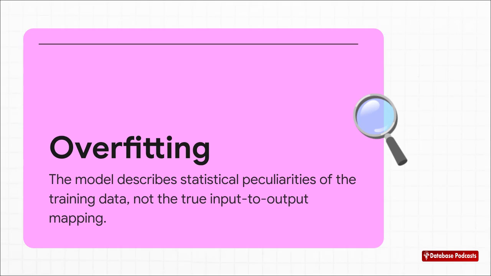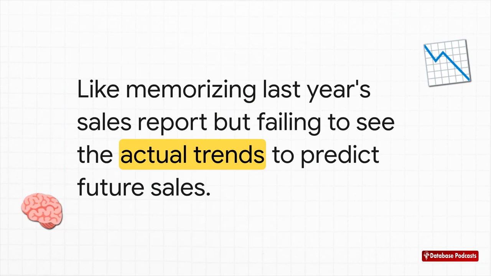So, what's really going on here? The crucial thing to understand is that the model hasn't truly learned the underlying patterns in the data. Instead, it's just picked up on all the little statistical quirks and noise that are specific to the training examples. It's effectively just memorized the answers instead of learning the concepts. This analogy just nails it, doesn't it? The analyst can recall every single detail from the past but has zero ability to predict the future.